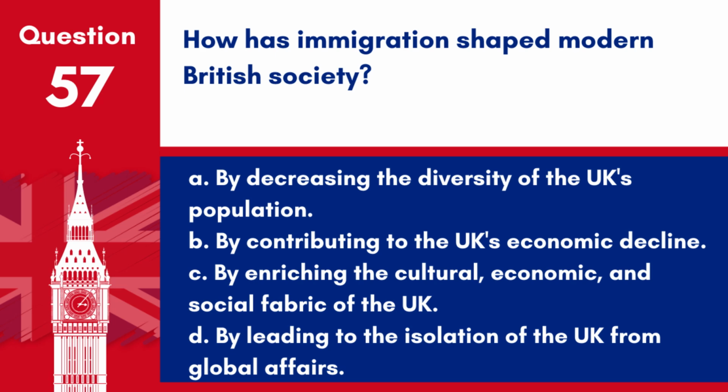Question 57. How has immigration shaped modern British society? A. By decreasing the diversity of the UK's population. B. By contributing to the UK's economic decline. C. By enriching the cultural, economic, and social fabric of the UK. D. By leading to the isolation of the UK from global affairs.